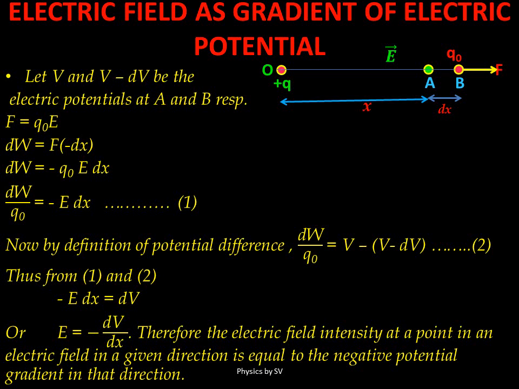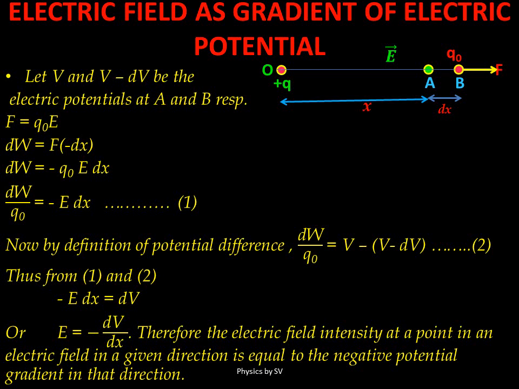Then by the definition of potential difference, dW upon Q naught equals V minus V minus dV, which is the potential difference. Therefore, comparing the above two equations, we get E equals minus dV by dx.